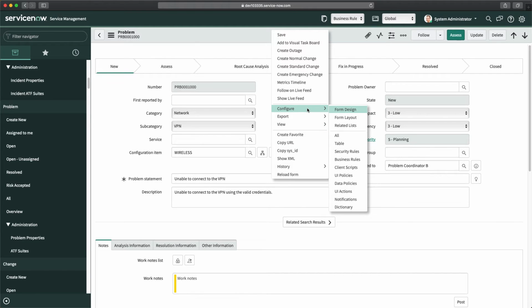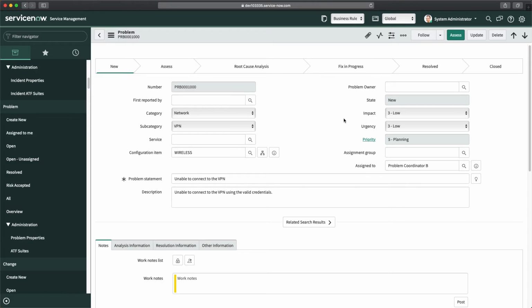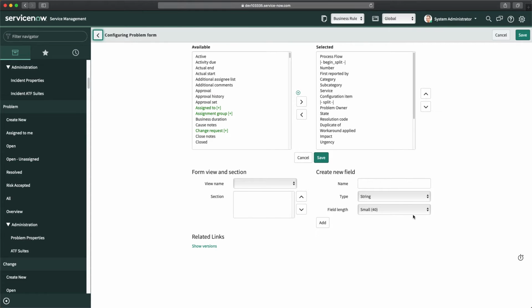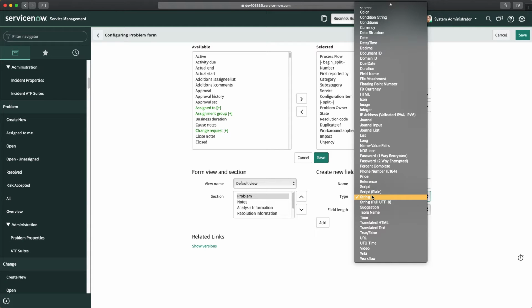Before writing that business rule, I will create a new field on the problem form, and that will be in form layout. Here I will create, and maybe I will name it associated incidents. That's the field name we have. Now we will make it integer.